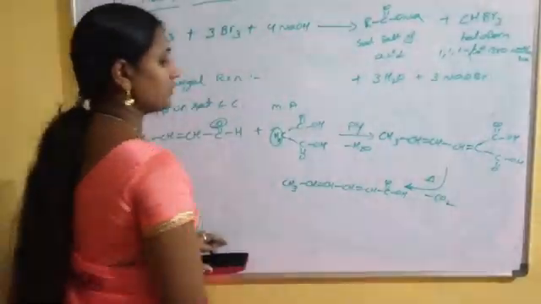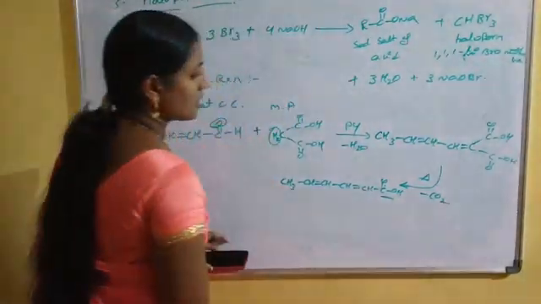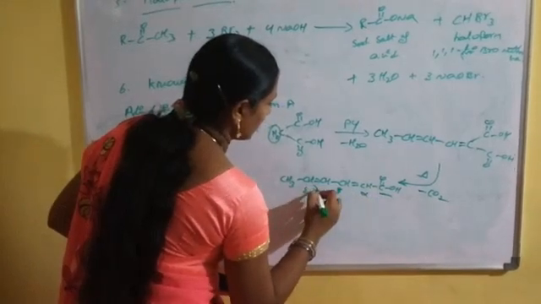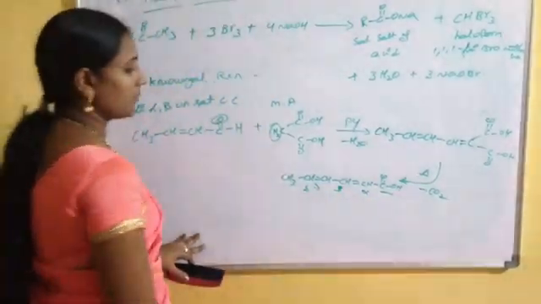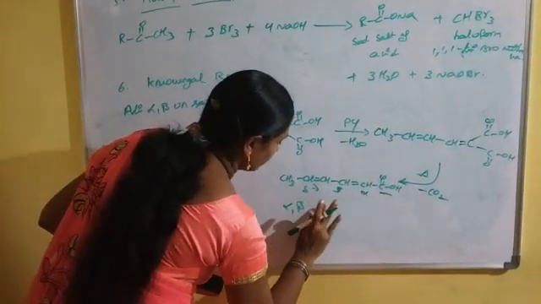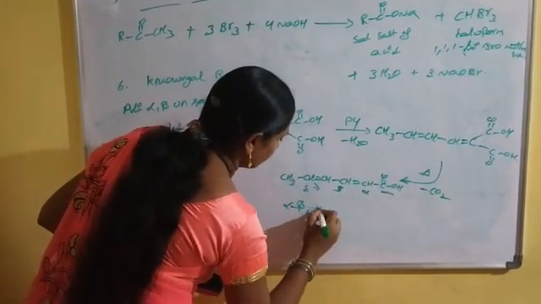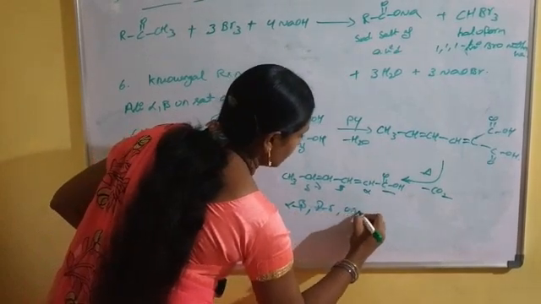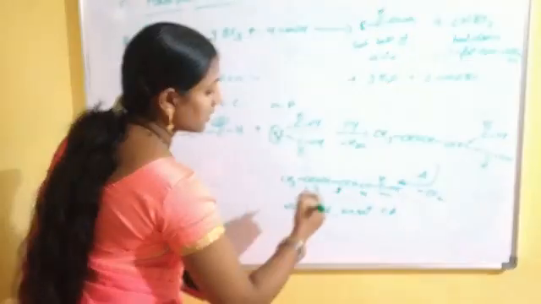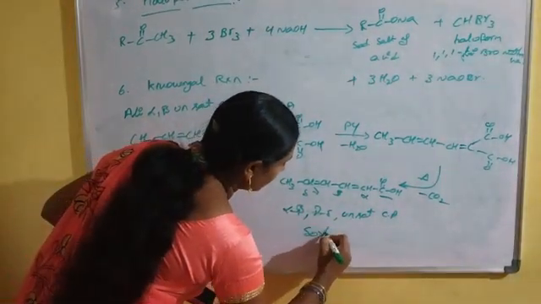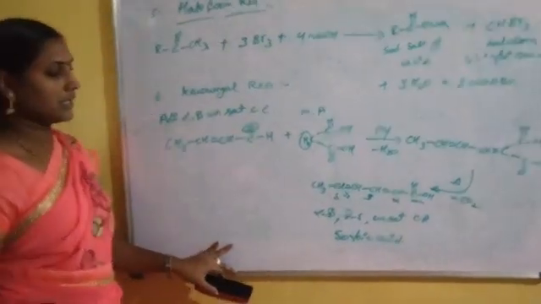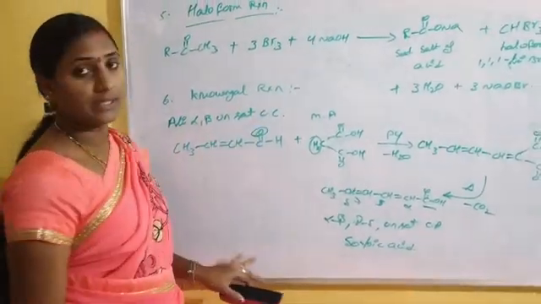In the IUPAC name of this compound, this is the carboxylic acid functional group. In the neighboring carbons, alpha, beta, gamma, delta. Now alpha-beta, gamma-delta unsaturated carboxylic acid is observed. The common name of this compound is sorbic acid. Sorbic acid is prepared by using the Knoevenagel reaction.